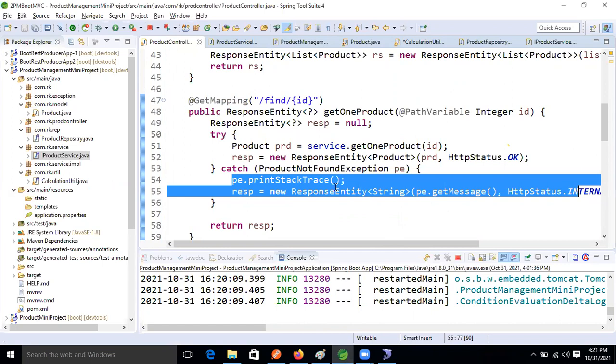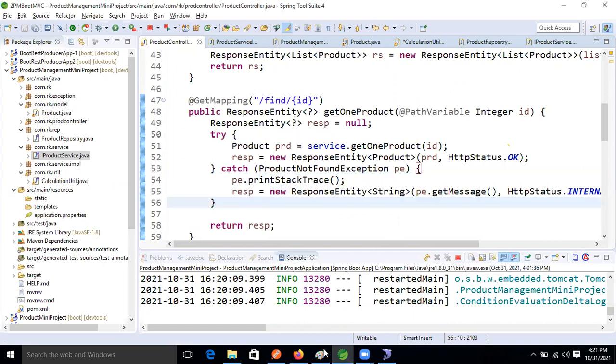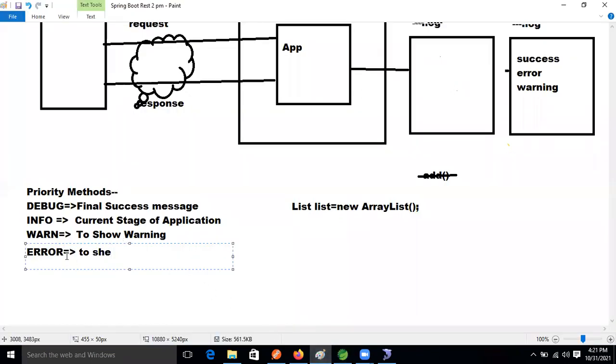So in the case of failure, which method are we using in the logging activity? Error. The error method is for showing exception details.